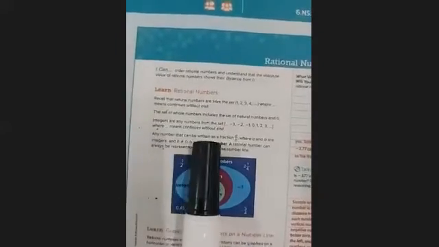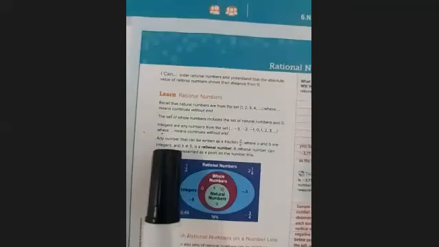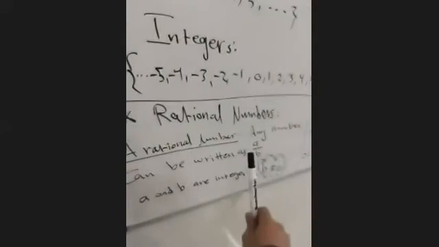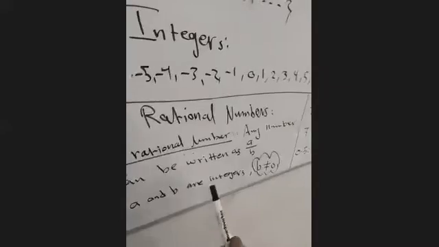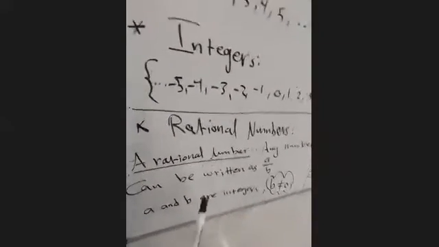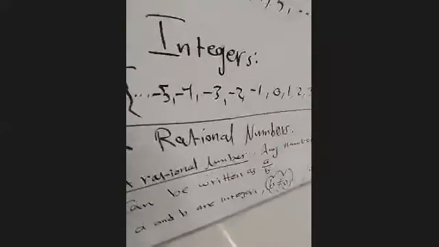Then any number that can be written as a fraction a over b, where a and b are integers and b cannot be 0, is a rational number. Again, guys, a rational number is any number that can be written as a over b, where a and b are integers and b cannot be 0. Any number that satisfies this definition, we call it what? Rational number. Continue. A rational number can always be represented as a point on the number line.